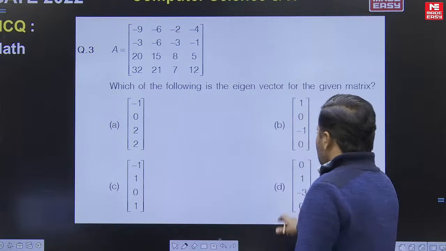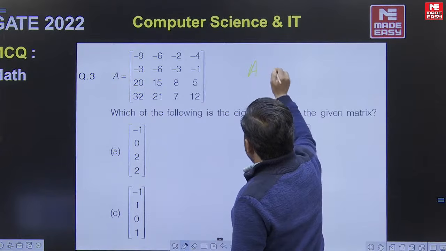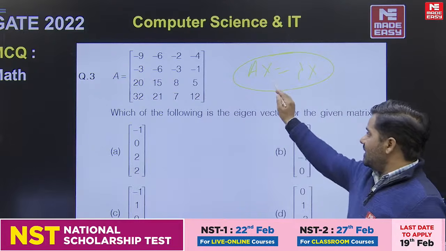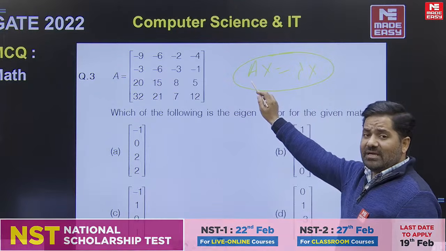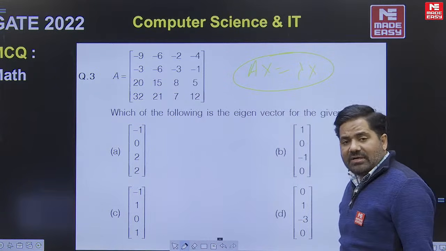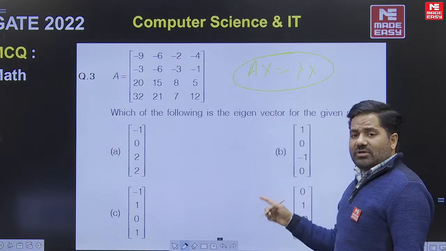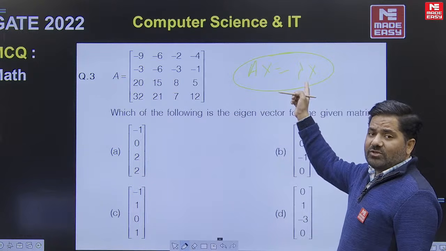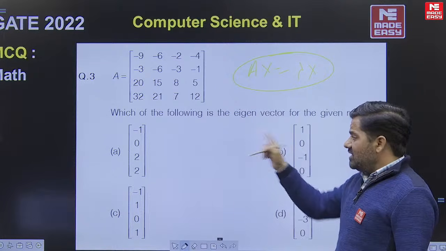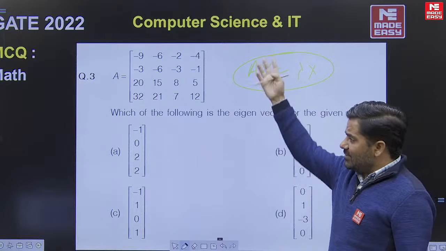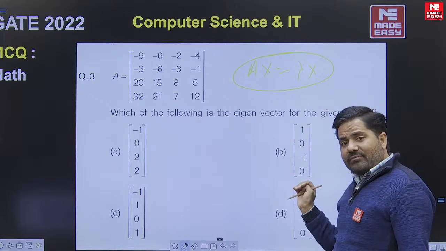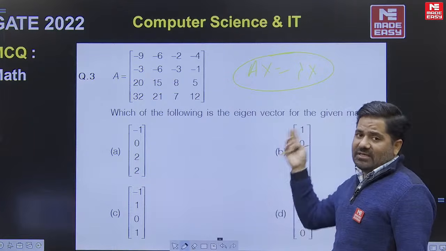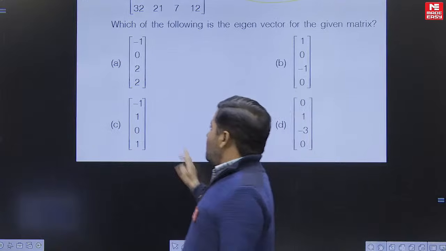In the option approach, whenever you are able to find Ax equals lambda x, then x is said to be an eigenvector of matrix A corresponding to the eigenvalue lambda. And when we are using the option approach, we should keep in mind that lambda should be unique for each and every option, meaning unique for the first option, unique for the second. If we are able to find unique values of lambda for different options, then we will say that it is an eigenvector. So let's take option number 1.